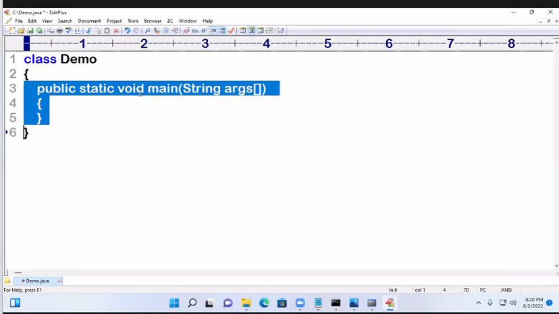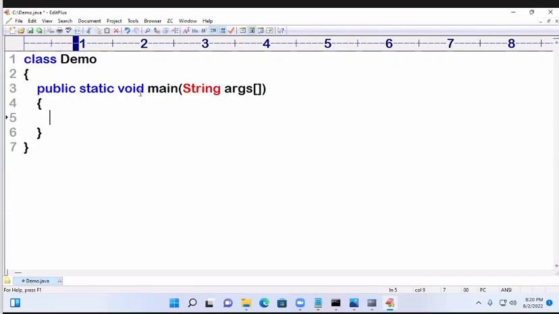Without the main method, we cannot execute a program under the operating system. That's what the main method is. Now after this, first we have to load the driver. There are 4 steps. Of the 4 steps, only 2 steps you are learning now. The remaining 2 steps come later.